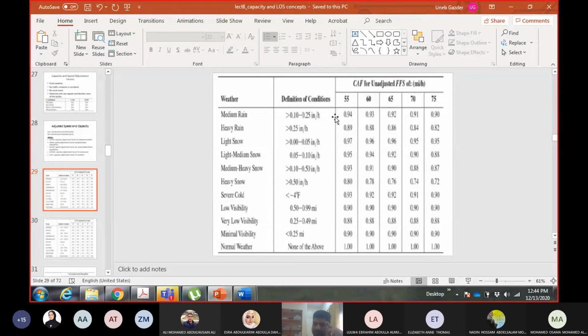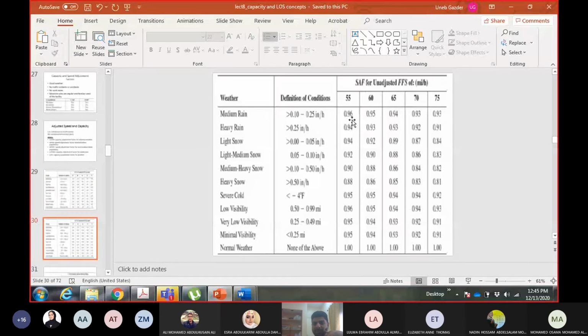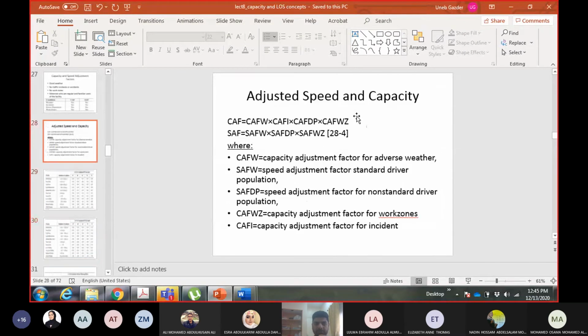Okay, so whenever you have a value out of the table, you just pick the nearest value. But if it is within the table, then you can do interpolation. So if the value was 61, then I could do interpolation. But since the value is out of the table, I'll just take the nearest value from the table. So the capacity adjustment factor for a speed of 52.8 will be taken the same as for 55, because 52.8 is out of the table. So the capacity adjustment factor is 0.94. This is the speed adjustment factor, and this value is 0.96. So the adjustment factor for speed is 0.96, and the adjustment factor for capacity is 0.94.